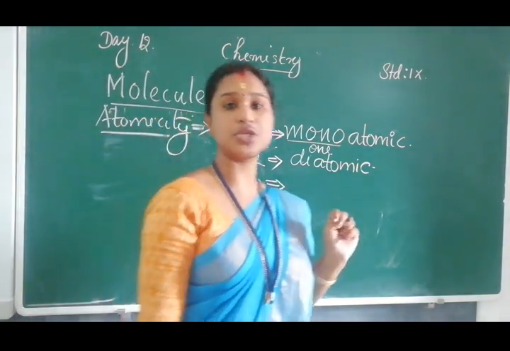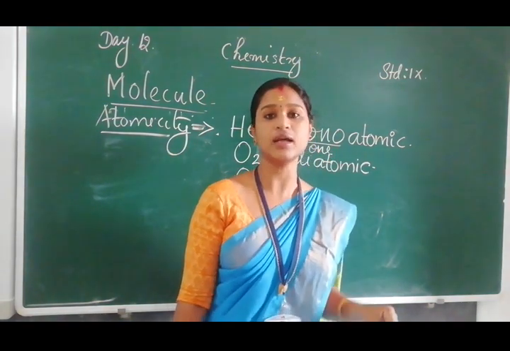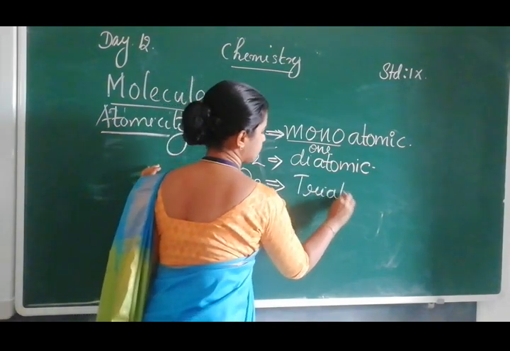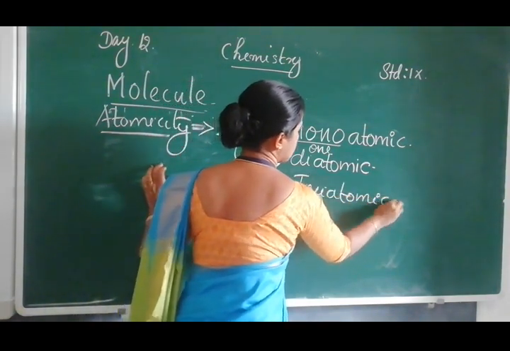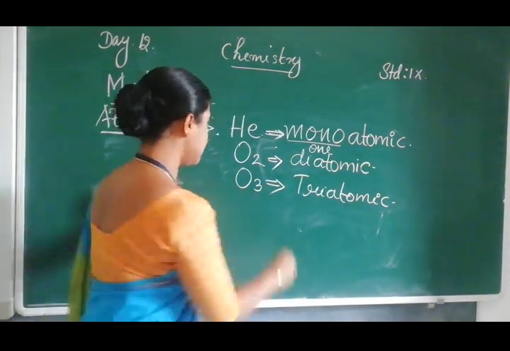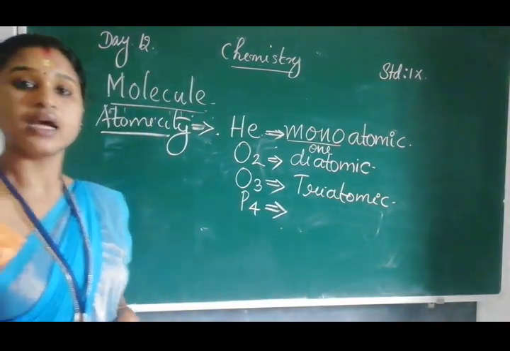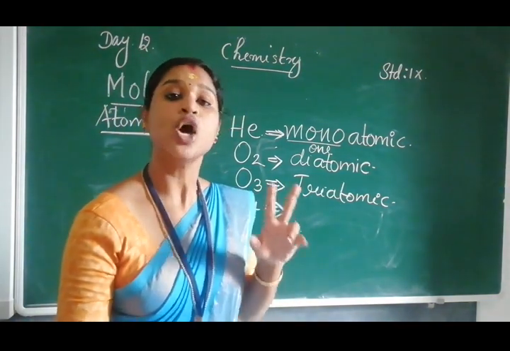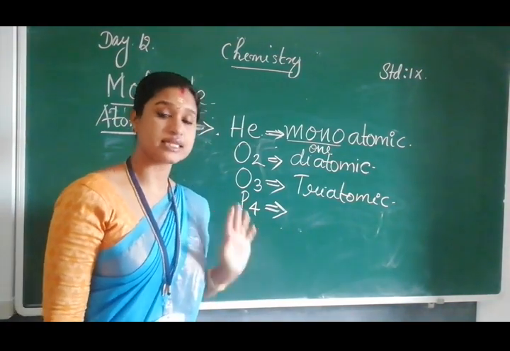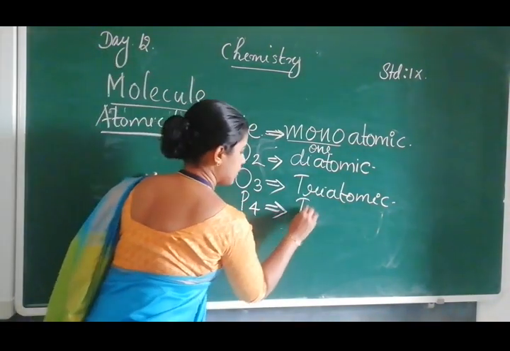And when you consider O3, how many atoms constitute this molecule? 3 atoms. So it is triatomic and its atomicity is 3. And then when you consider P4, how many atoms are there? 4 atoms. So its atomicity is 4 and we call it tetraatomic.